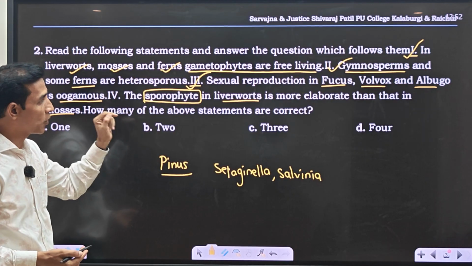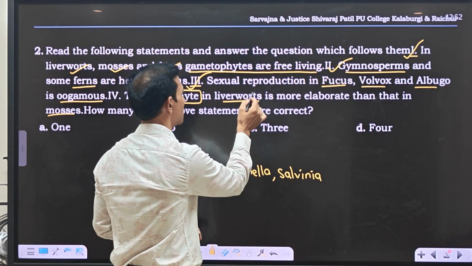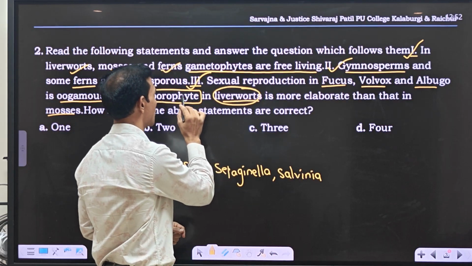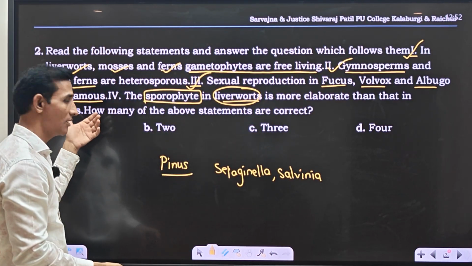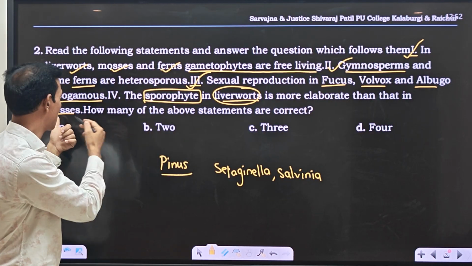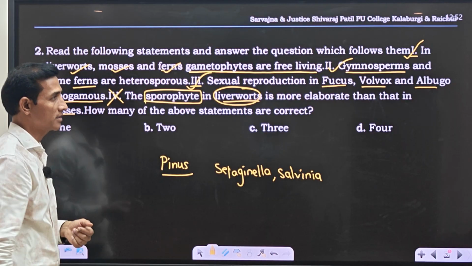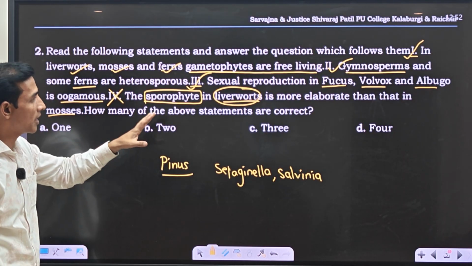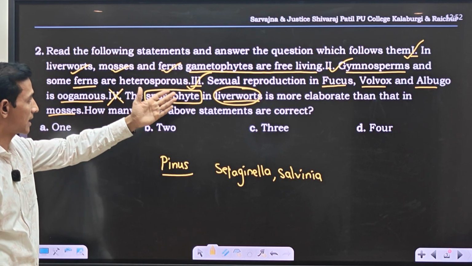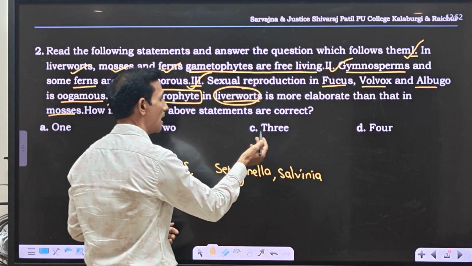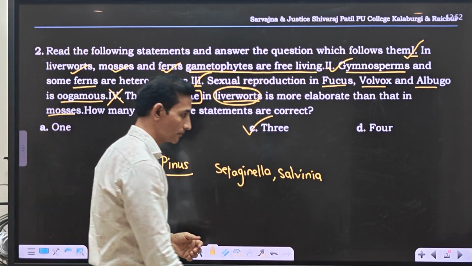So here they should have given that the sporophyte of mosses is more elaborate than that of liverworts. So this statement is wrong, the fourth one is wrong. How many of the above statements are correct? The first, second and third are correct. Hence 3 are correct.